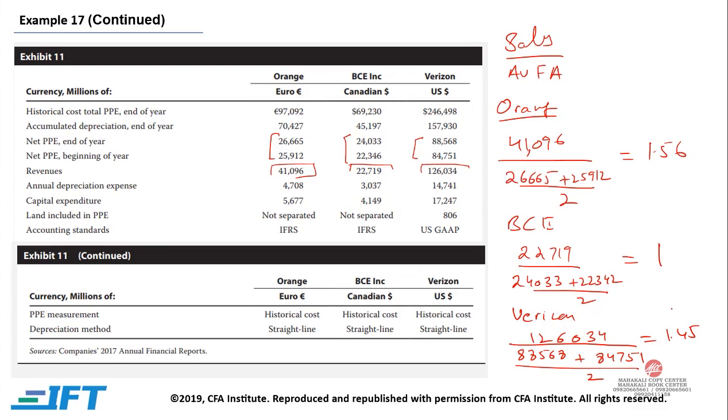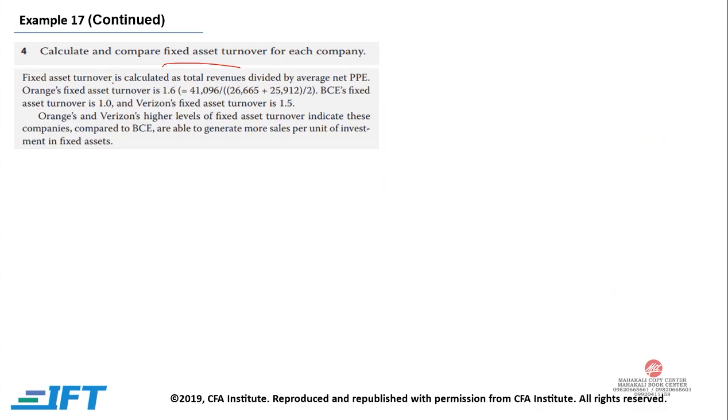1.45. Now out of the three, Orange has the best fixed asset turnover ratio because for each fixed asset it is producing the highest revenue. Fixed asset turnover is calculated as total revenue divided by average net property, plant and equipment. Orange's fixed asset turnover is approximately 1.6.